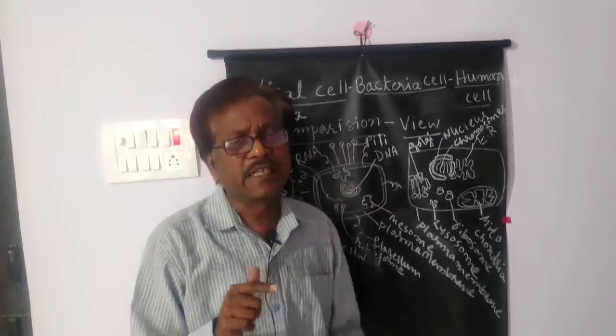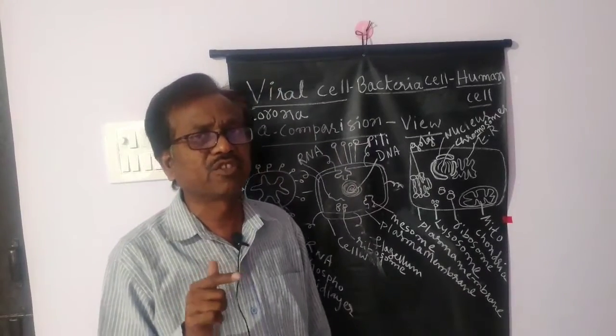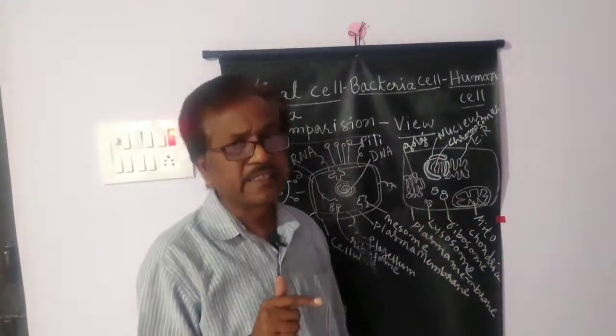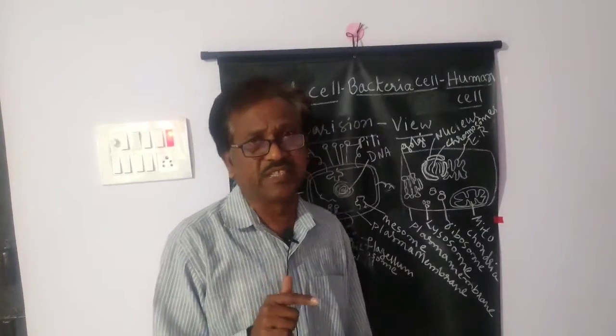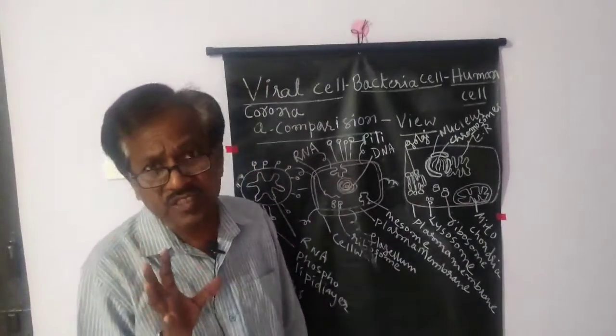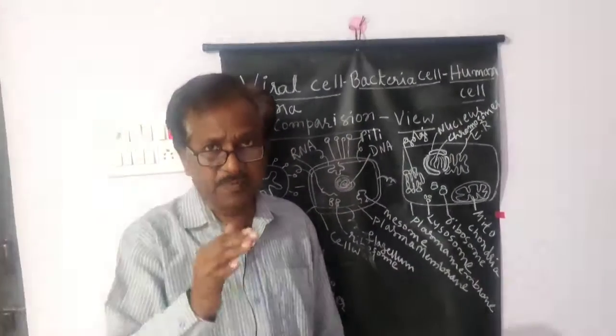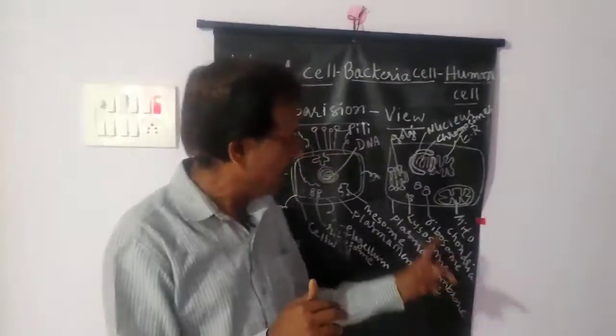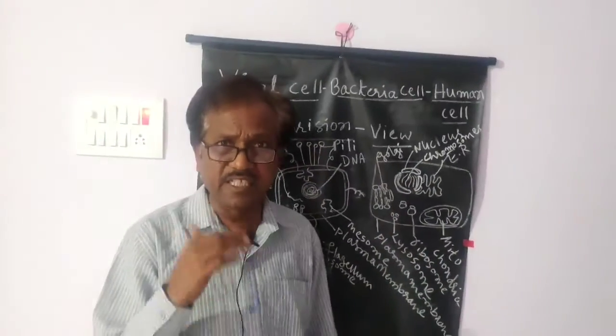S is the Svedberg unit. The scientist Svedberg discovered the sedimentation coefficient during the ultracentrifugation process. At a certain speed of ultracentrifugation, these ribosomes become a sediment.